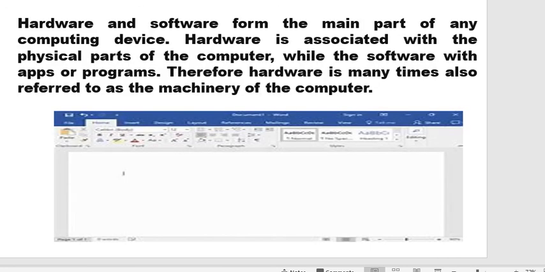Now the hardware and software form the main part of any computing device. Hardware is associated with the physical part, right? Hardware generally relates to the physical part of the computer, while software is the apps or programs, whatever you are using on your screen for writing, drawing, or calculation purposes. That is the software of your computer. And what is the hardware? Like the keyboard, mouse, and other parts that you can see in a physical manner outside of your computer, right? That is your hardware part.